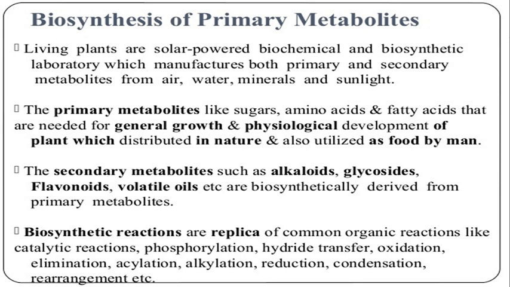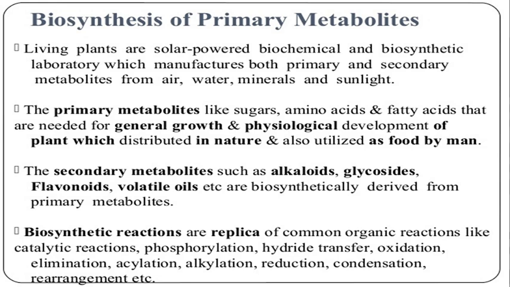Primary metabolites like sugars, amino acids and fatty acids are needed for general growth and physiological development of the plant, are distributed in nature, and are also utilized as food by man.